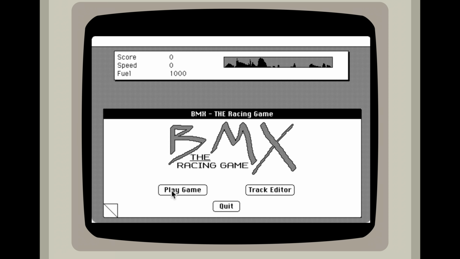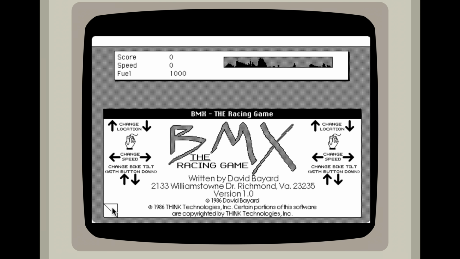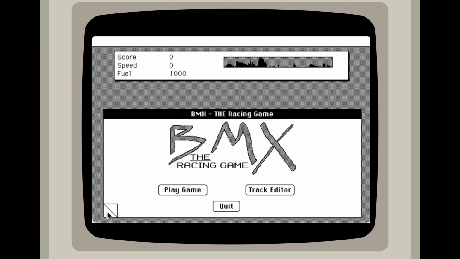I'm going to click OK. There we go. So as you can see, change the location up and down on the mouse, speed, forward and back, change bike tilt with up and down button. I guess I could have done that. I didn't really see what that would do for me.